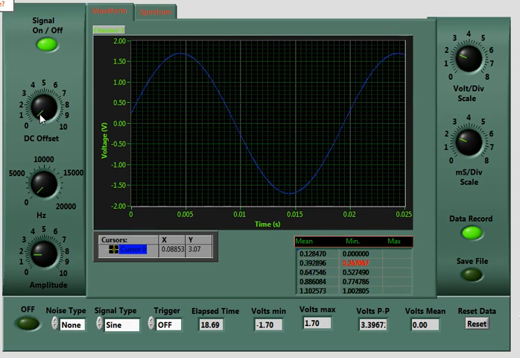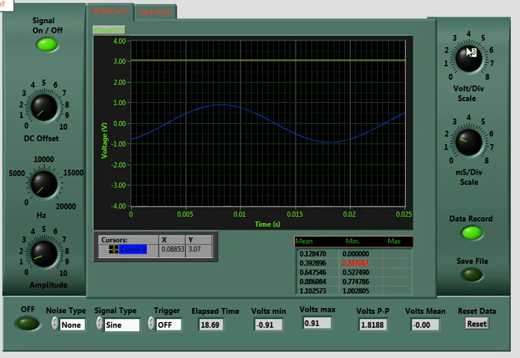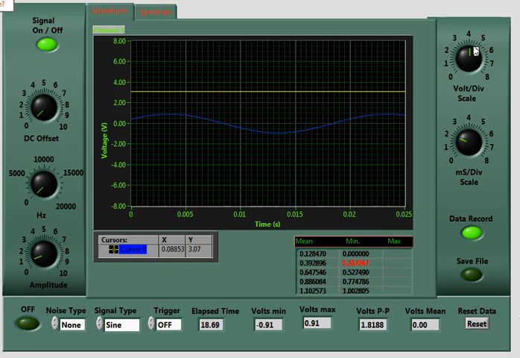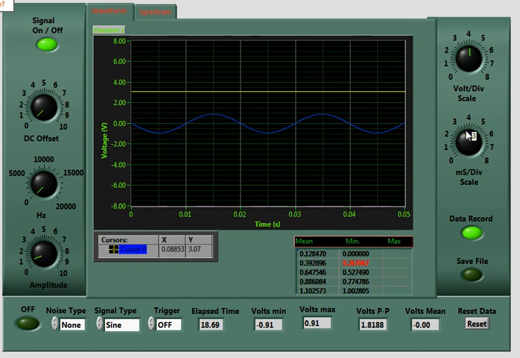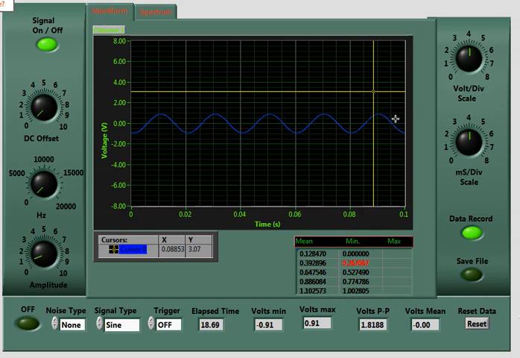Alright, so we add a DC offset to that signal. Okay, we change the amplitude of that signal. We have a different volts per division scale over here, so we can zoom out if we want to. You'll see a cursor screen that's brought up there, and a milliseconds per division.